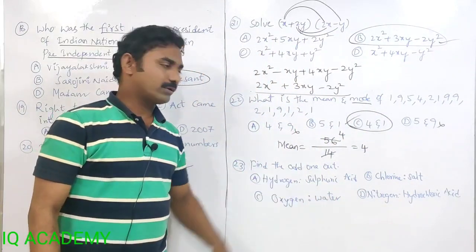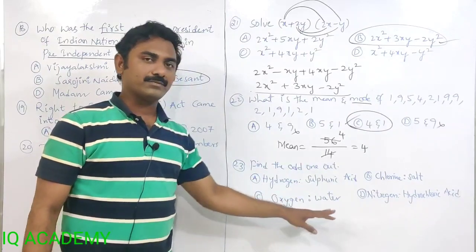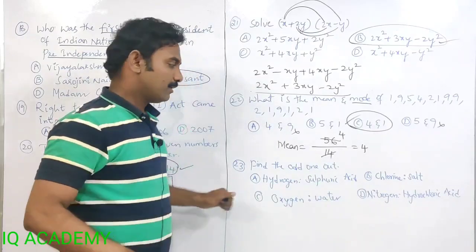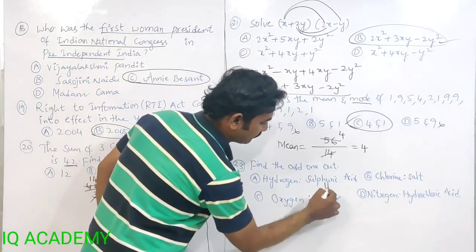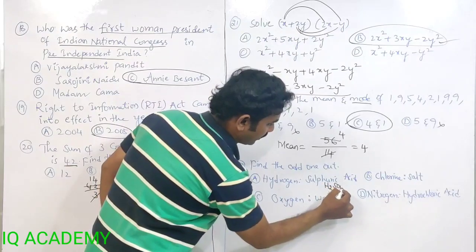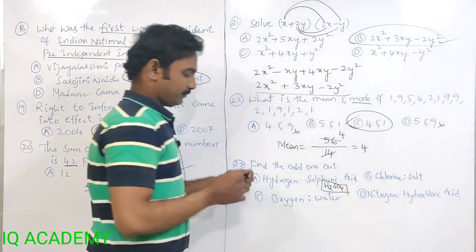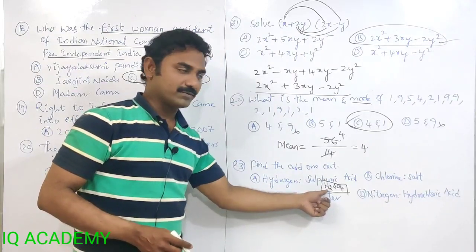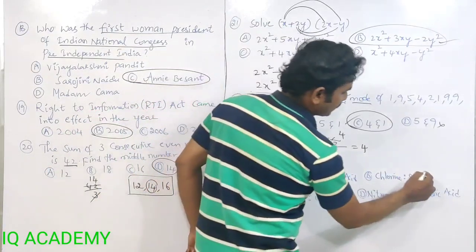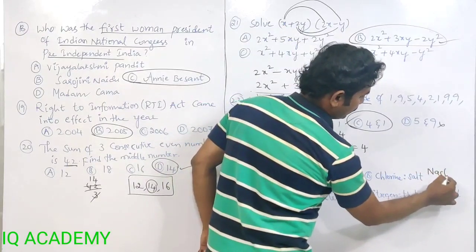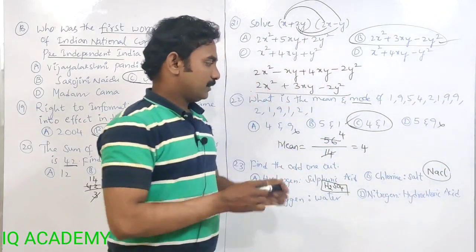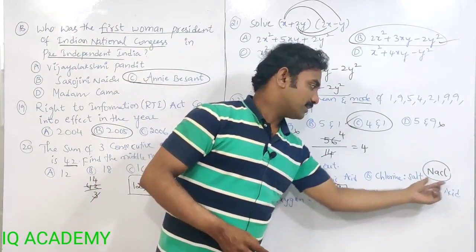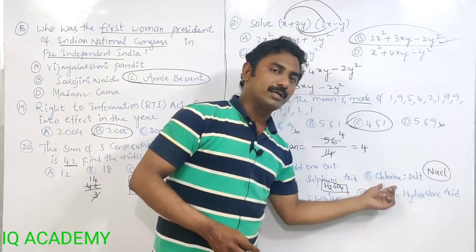Find the odd one out. 1 is different from these 4 options. We have to find out which is the different one here. Hydrogen, sulfuric acid. What is the formula for sulfuric acid? Sulfuric acid or hydrogen sulfate. H2SO4, sulfuric acid. So hydrogen is there in H2SO4. Next, salt. Salt formula is sodium chloride, NaCl. In sodium chloride we got chlorine, Cl.